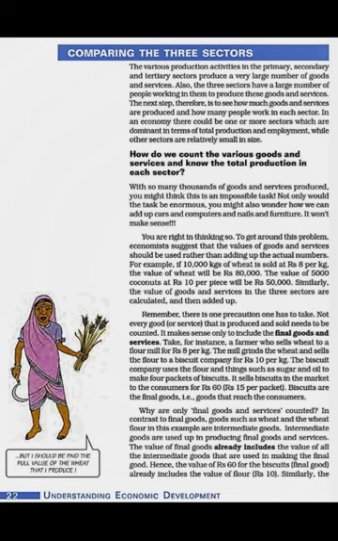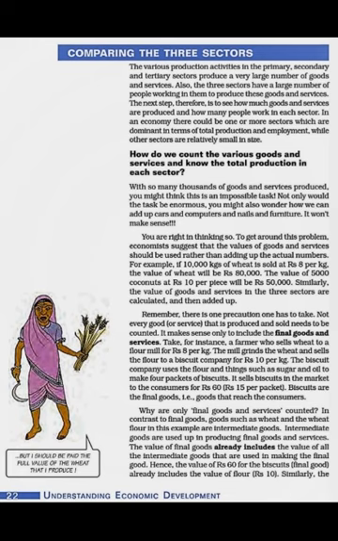So if we see in the case of Indian economy, in terms of employment, the agriculture sector, the primary sector, is more dominant. And in terms of total production, that is the output and GDP, the tertiary sector is more dominant. Now the question is, how do we count various goods and services and know the total production in each sector? What is the criteria?